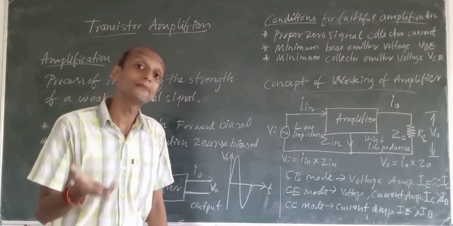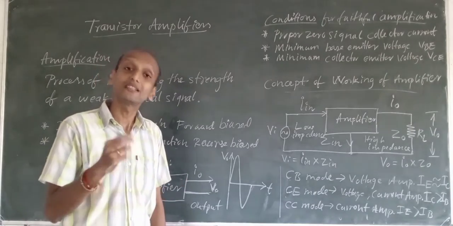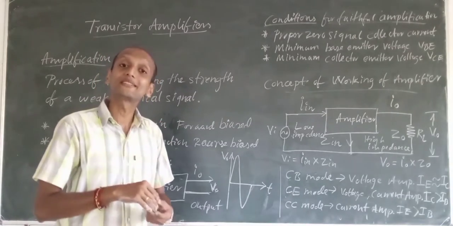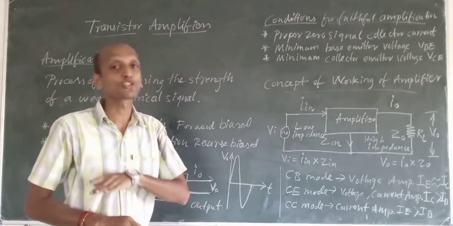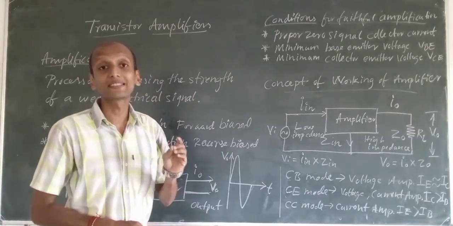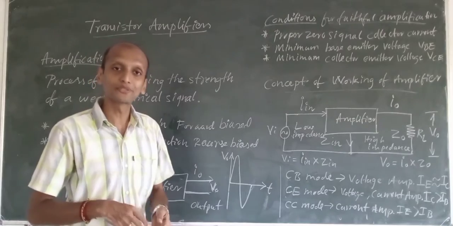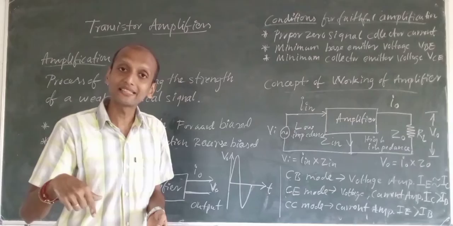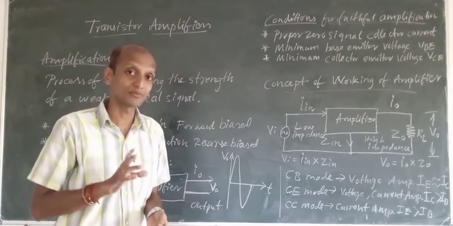A transistor is operated as a switch when we make it go to the saturation region or the cutoff region. In the saturation region it acts as an on switch, and in the cutoff region it acts as an off switch.